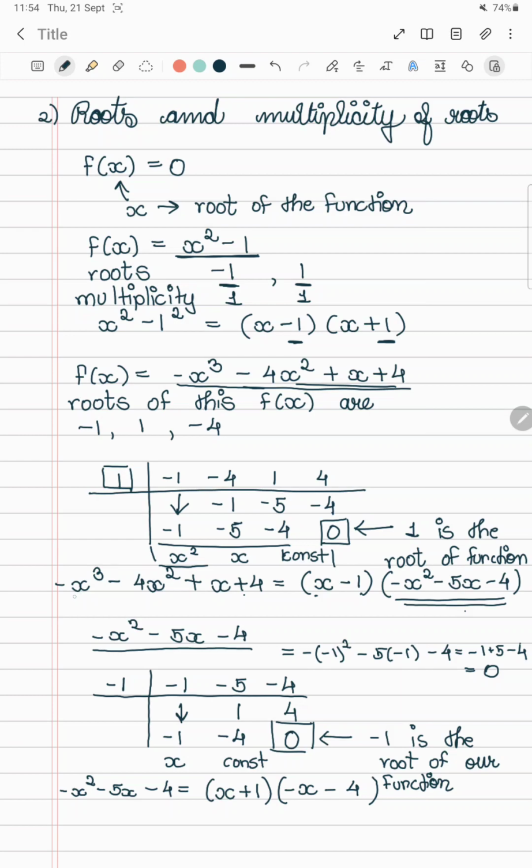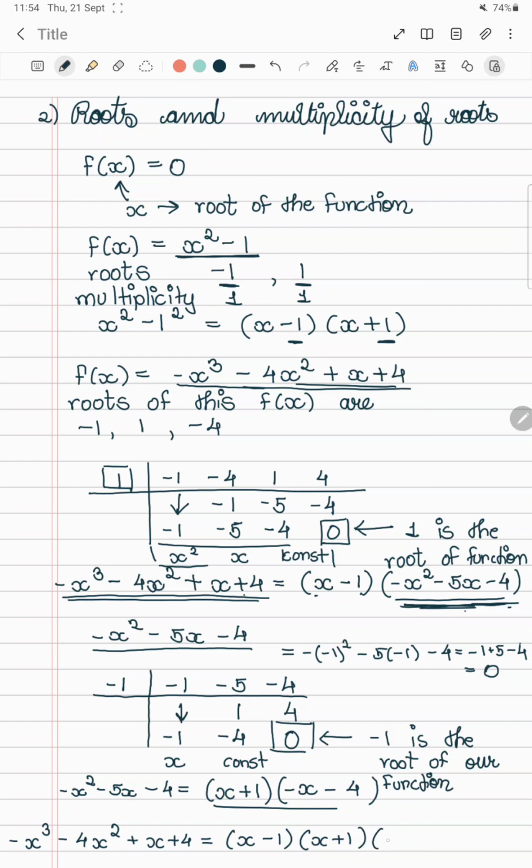So our first polynomial, minus x cube minus 4x square plus x plus 4, is factorized as x minus 1 into x plus 1 into x plus 4 into minus 1.